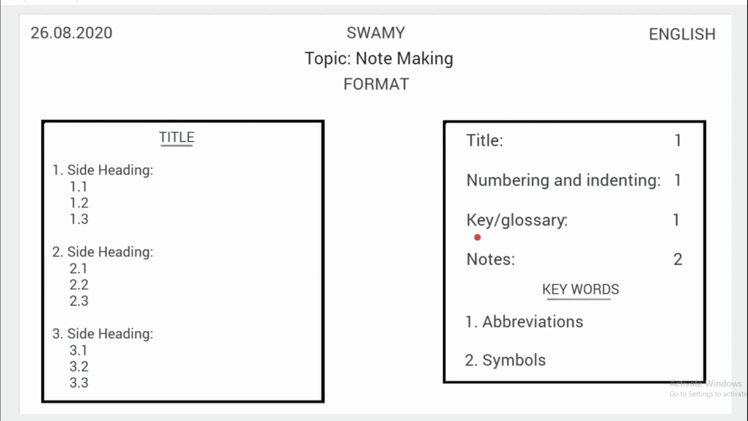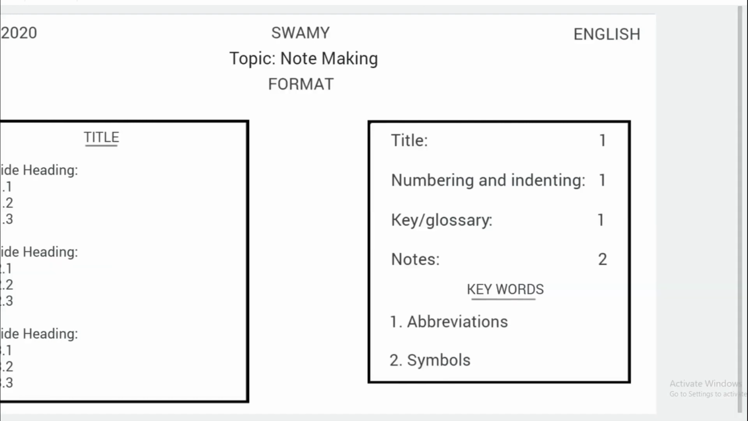Next one is the key or glossary. What is this key? When you are writing notes or points under each side heading, you have to use abbreviations and symbols, then you get 1 mark. I will show you how to write abbreviations and what kind of symbols you can use while preparing notes. Now let's go to the next slide.